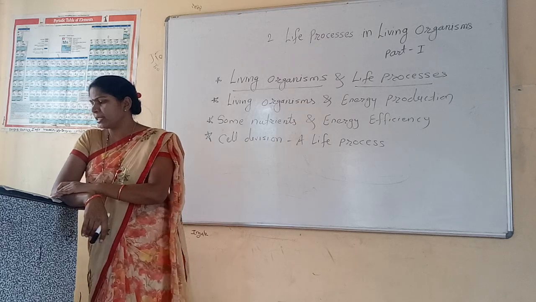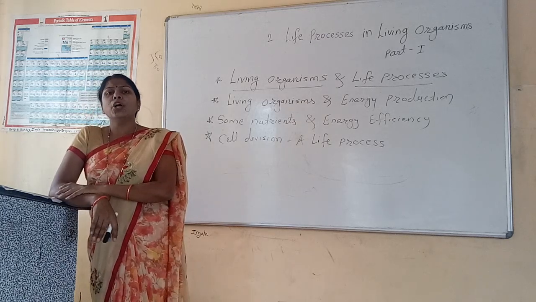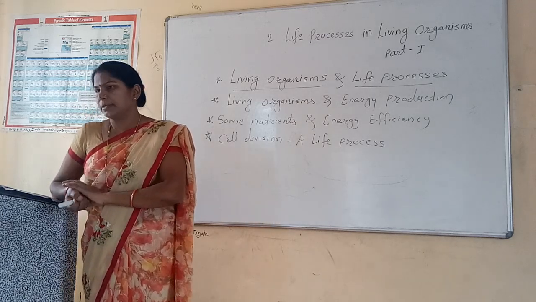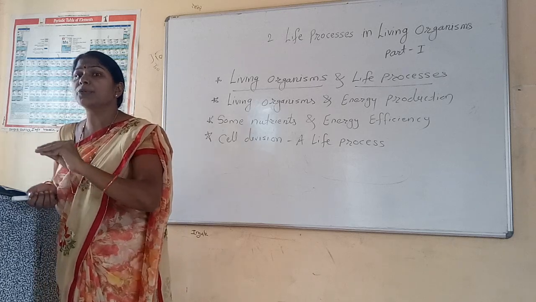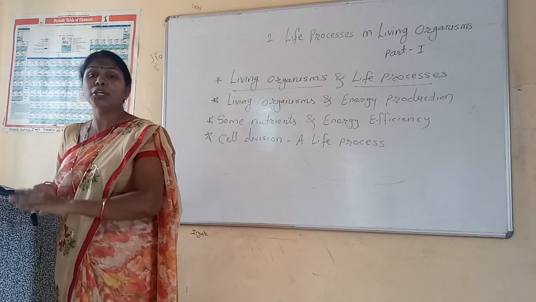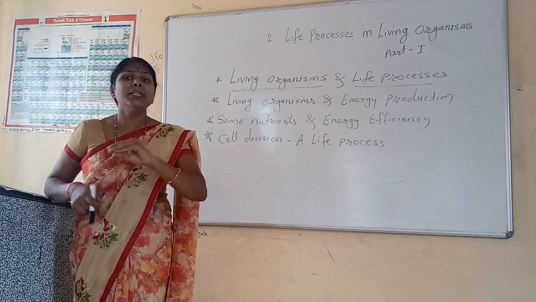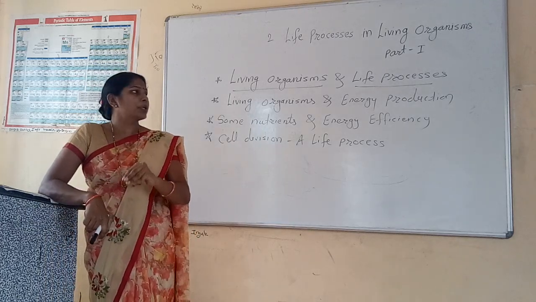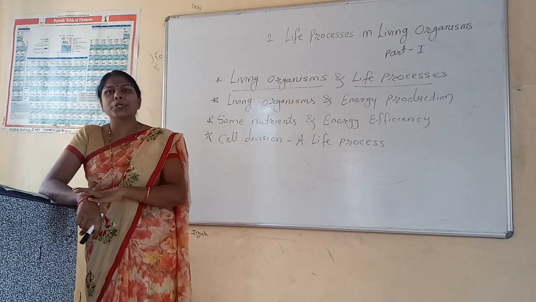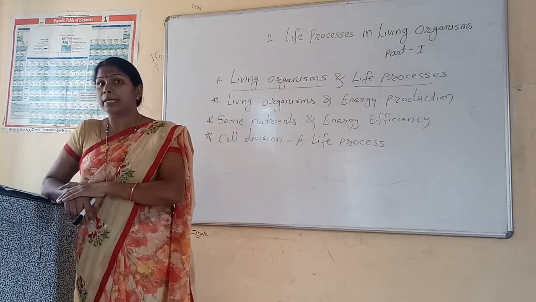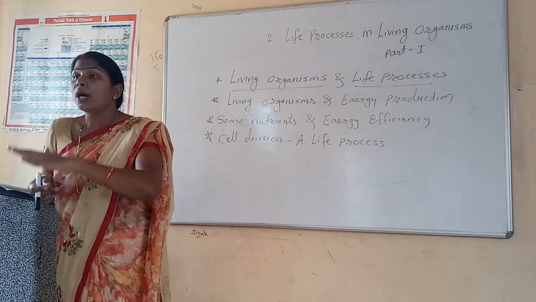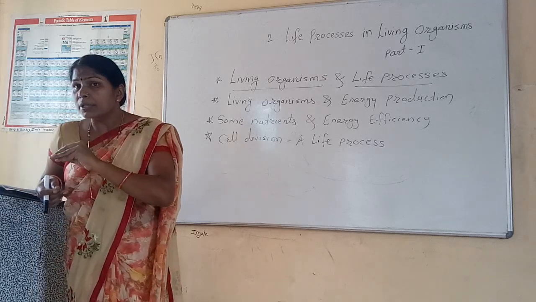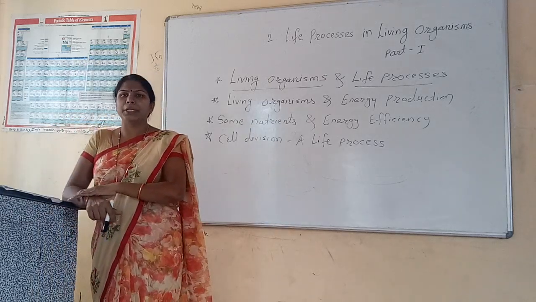So the functioning of all the life processes requires energy. Energy production is the most important thing in all living organisms. Without energy, our body organs and systems cannot work properly.